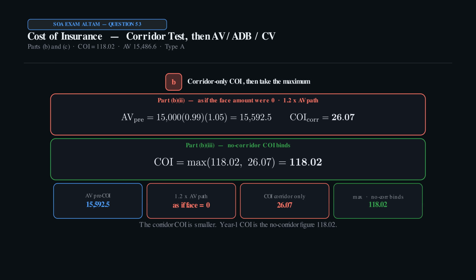The pre-cost of insurance account value is 15,000 times 0.99 times 1.05, which is 15,592.5. Corridor-only cost of insurance is 26.07. Take the maximum, 118.02. The no corridor figure binds.